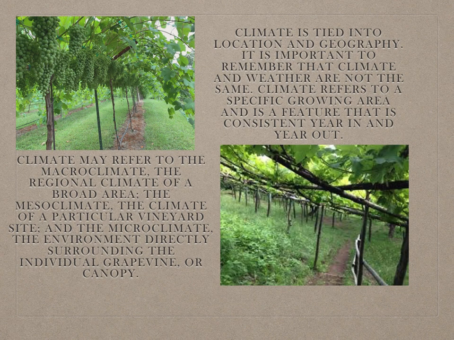Climate may refer to the macroclimate, the regional climate of a broad area, the mesoclimate, the climate of a particular vineyard site, and the microclimate, the environment directly surrounding the individual grapevine or the canopy. Climate is tied into location and geography. It is important to remember that climate and weather are not the same. Climate refers to a specific growing area and is a feature that is consistent year in and year out.